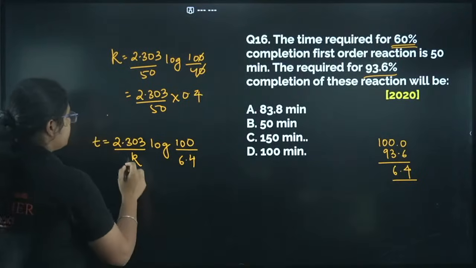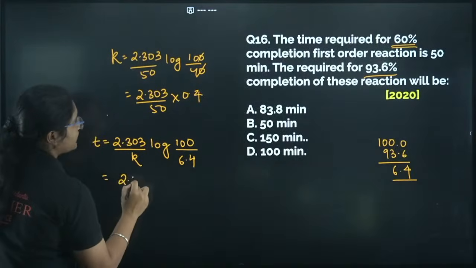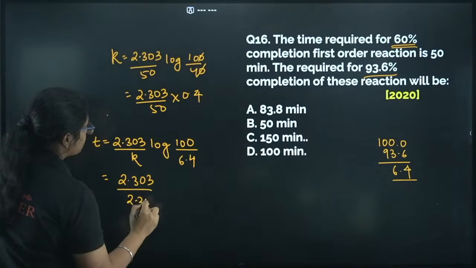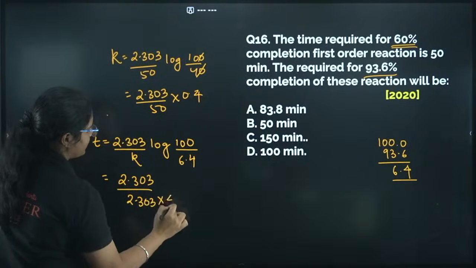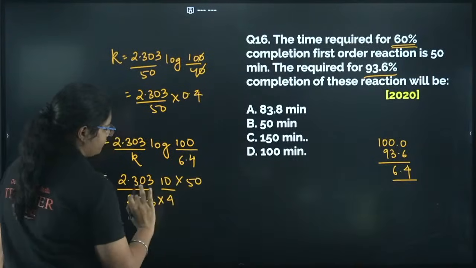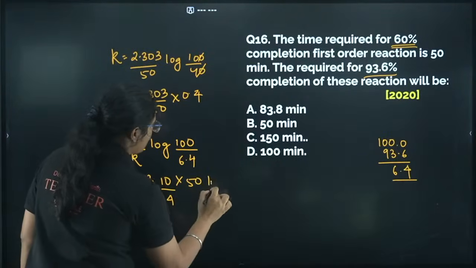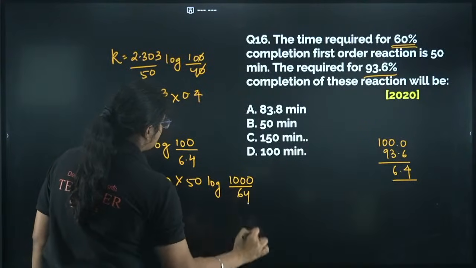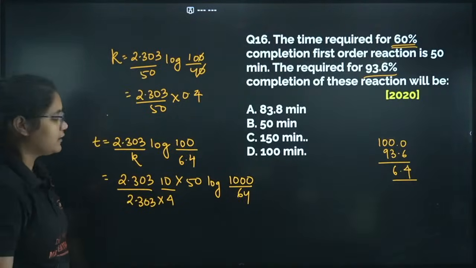Now in this place of k I'll substitute everything. So 2.303 was the value of k: 2.303 into 0.4, I'll write 4 by 10 because I'm very much afraid of decimals, then into 50. Then log of this, can I write 1000 by 64, right? I can write log 1000 by 64.